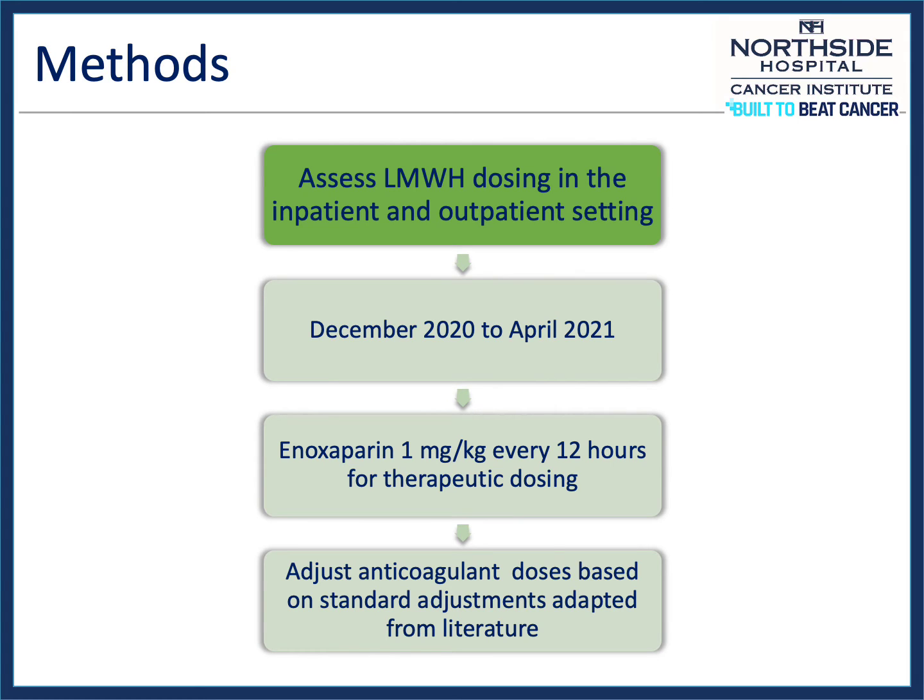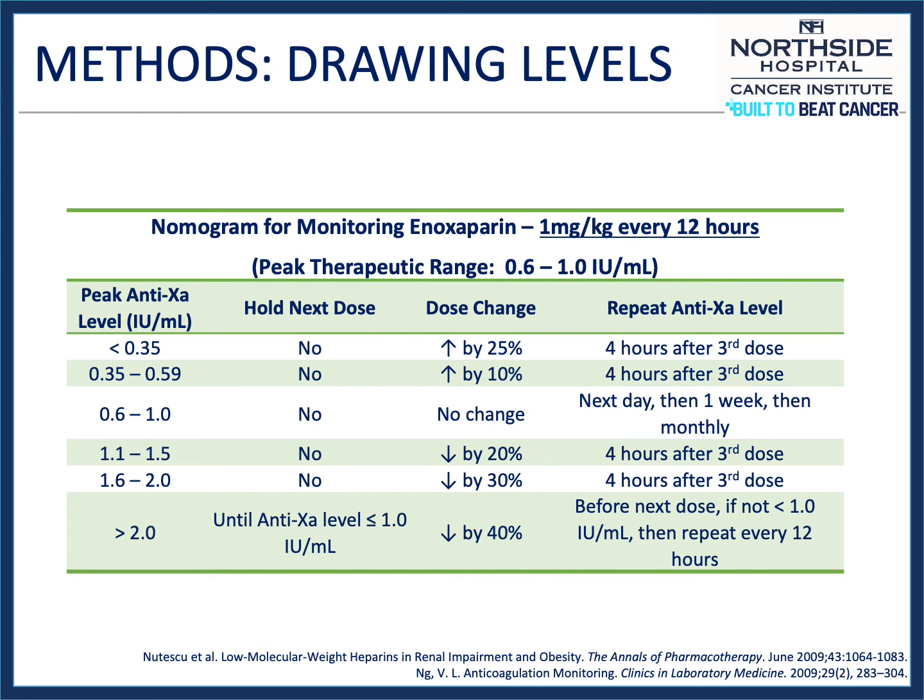Between December of 2020 and April of 2021, patients who were prescribed enoxaparin for a therapeutic indication were assessed in the inpatient and outpatient setting in order to determine the most appropriate dose. Enoxaparin was started at the recommended dose of 1 mg per kilogram every 12 hours, and anti-10A levels were collected once the patient was at steady state. Based on anti-10A levels, the enoxaparin dose was adjusted based on a hospital-approved nomogram adapted from clinical literature.